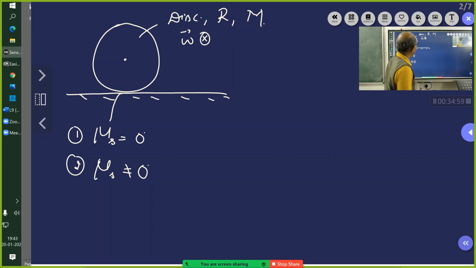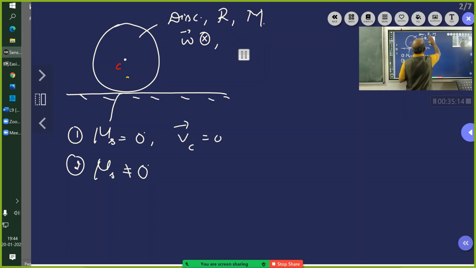Okay, I will add this. So I say this is the center of mass. So I'll say VC bar is equal to 0. Condition number 1, VC bar is equal to 0. So what happens? It will just rotate about that point.